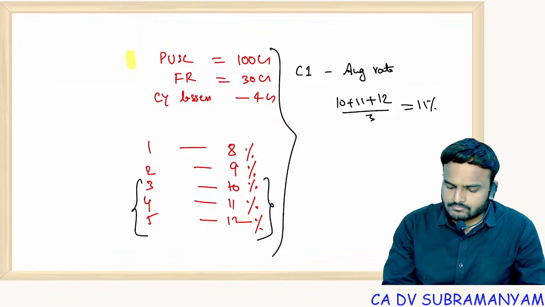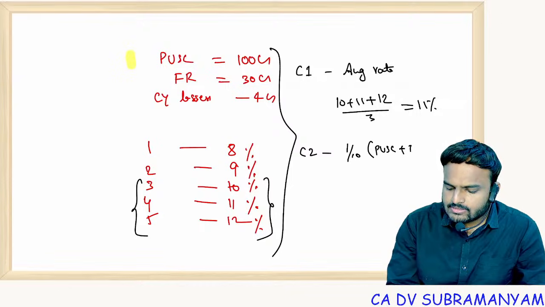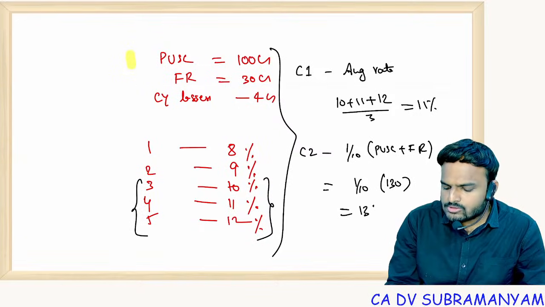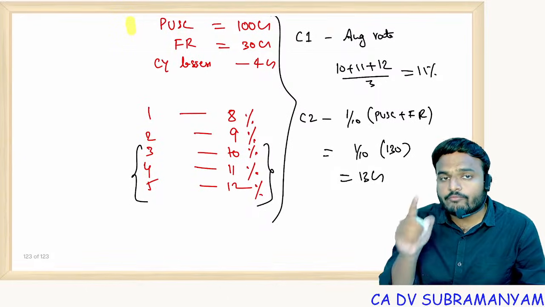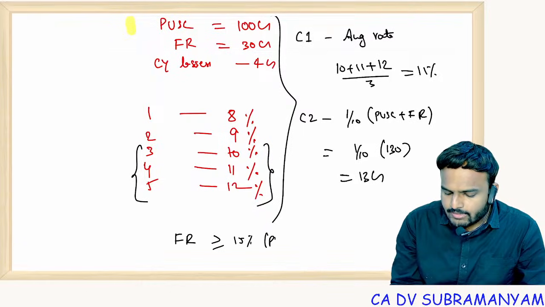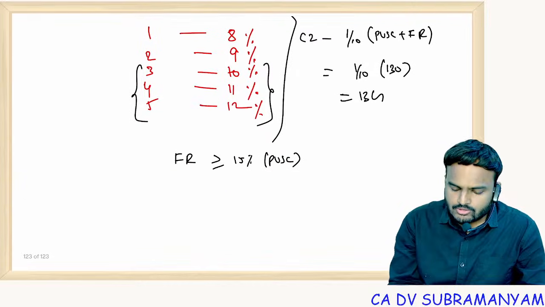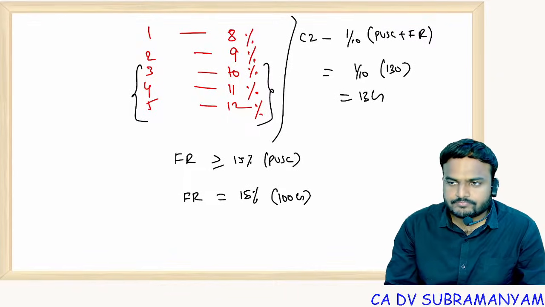Next, condition number 2: 1/10 of the paid up share capital plus free reserves. So that is 1/10 of 100 plus 30, 130. So 13 crores you can withdraw. Balance after withdrawal shall not fall below 15% of the paid up share capital. So free reserves balance should be 15% of paid up share capital post withdrawal. So I'll write like this: free reserves is equal to 15% of 100 crores.